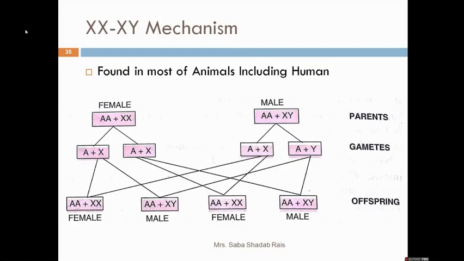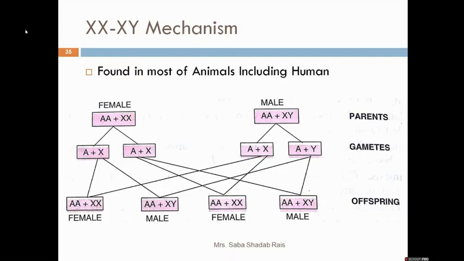In humans, the sex of a child is determined by the presence of the sex chromosomes. It is called the XX and XY mechanism because the X and Y chromosomes are called sex chromosomes. They are responsible for the sex of an individual. Sex means the gender here.